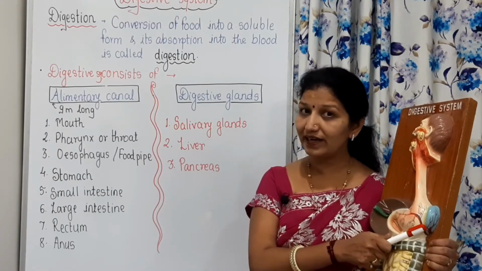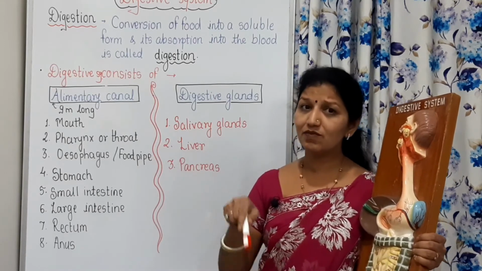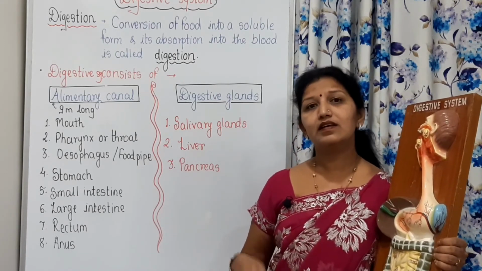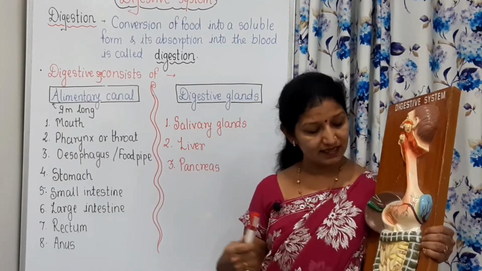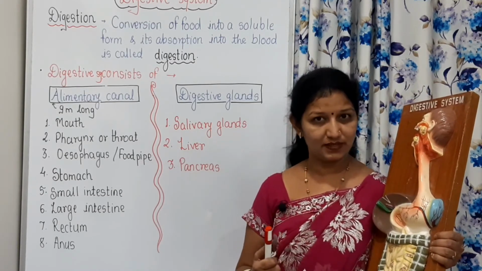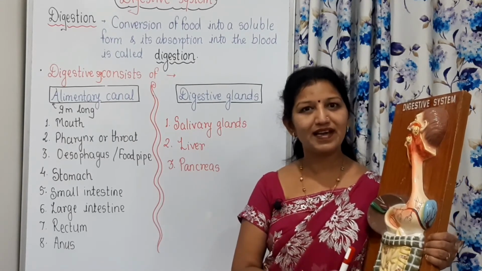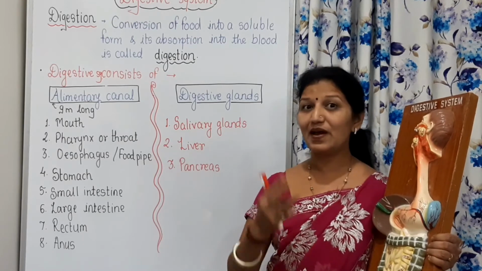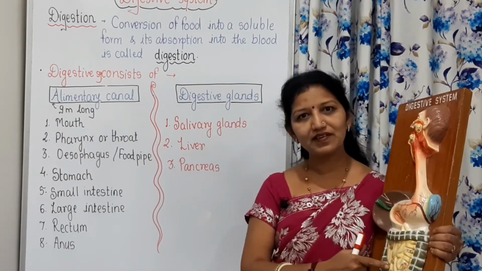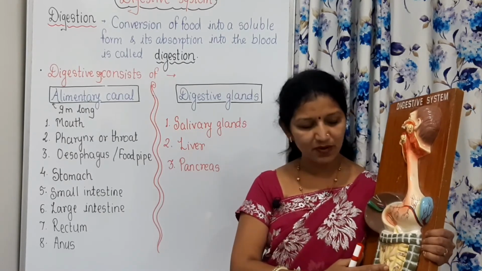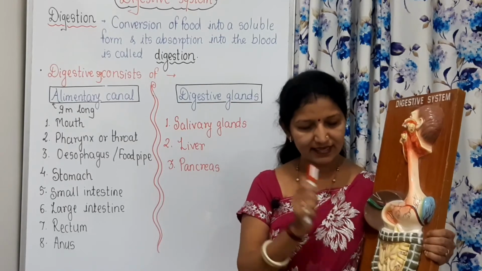From the pancreas, pancreatic juice enters the small intestine, and the small intestine itself secretes intestinal juice. Now, which three juices are here? Bile juice from the liver, pancreatic juice from the pancreas, and intestinal juice from this intestine.